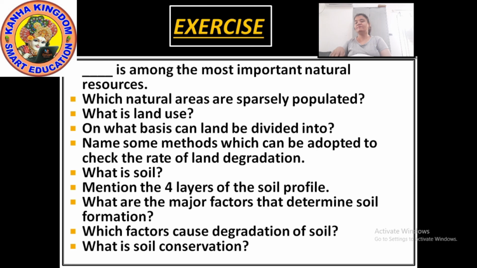I'll explain. First layer, topsoil with humus and vegetation. Second layer, subsoil with sand, silt and clay. Third layer, weathered rock material, and fourth layer, parent rock. Okay.